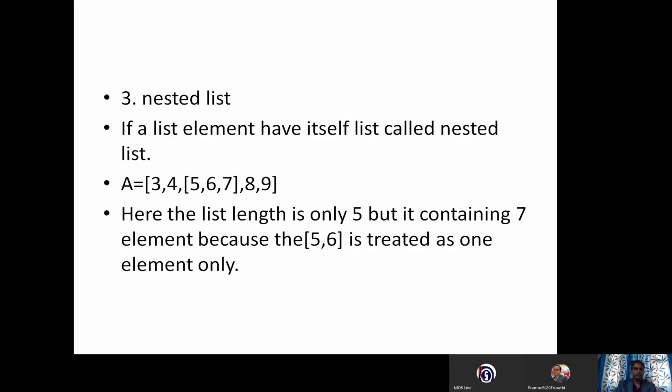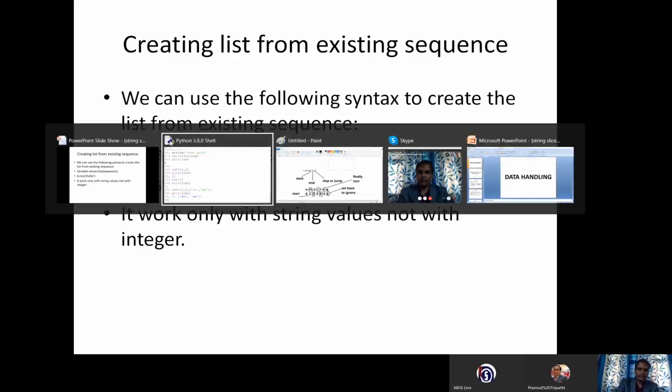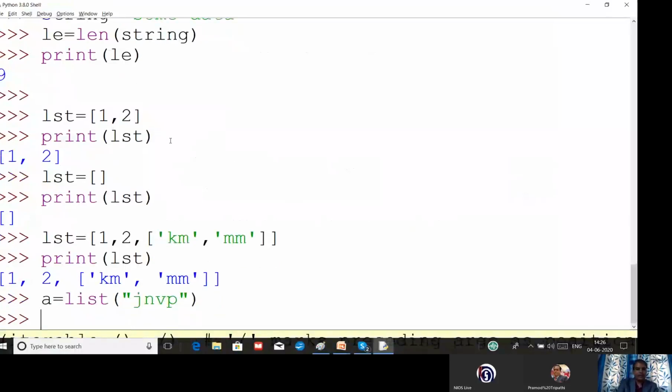Right. Now we will learn how to create a list from an existing sequence. If there is any sequence, we can create a list. We will discuss here the string type of data, and we can create a list from it. You can see I have given the variable name A, I have given list, and inside the list I have written a string, JNVP. Let us have an example. I have closed this and I am going to print A now.